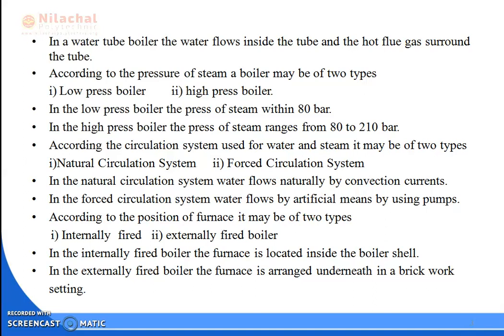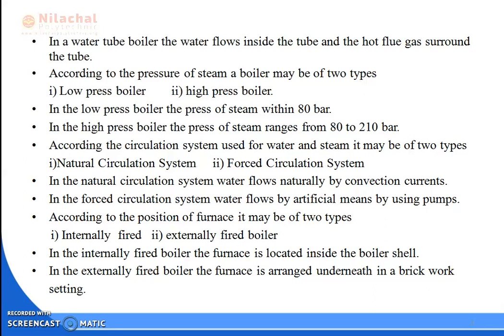But in case of forced circulation system, the water will be circulated throughout the tubes by using a pump, so that the pump will feed the water forcefully and it will ensure complete circulation of water throughout the system.